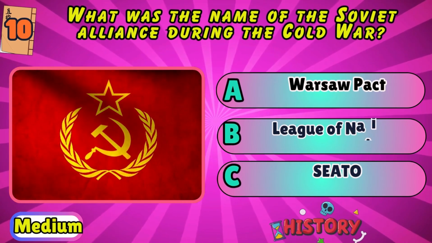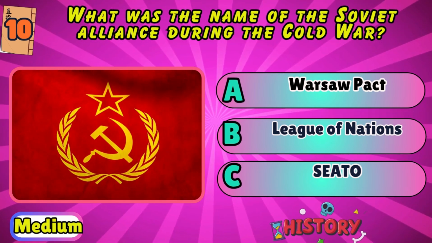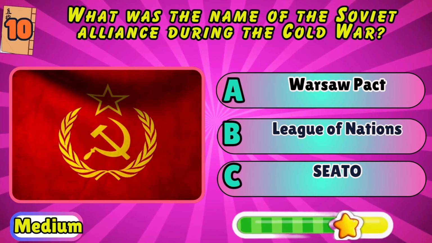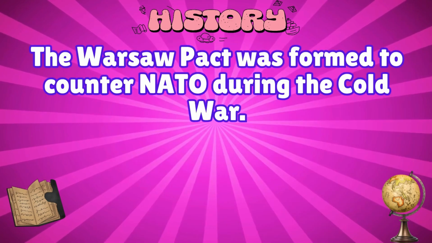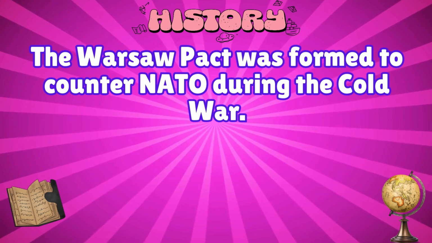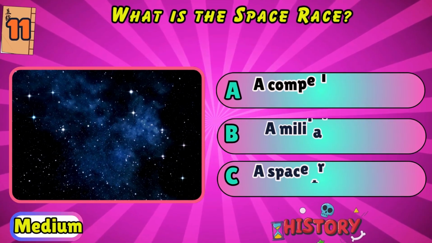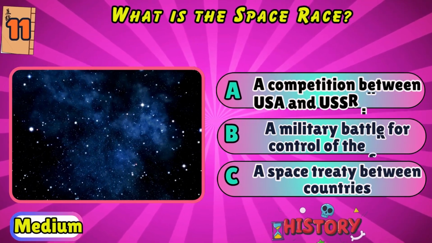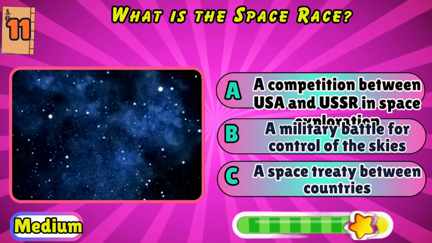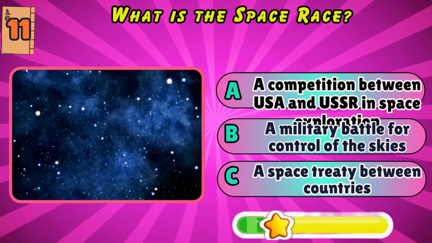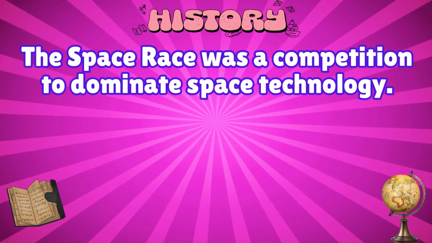What was the name of the Soviet alliance during the Cold War? Warsaw Pact, League of Nations, or SEATO? Warsaw Pact. The Warsaw Pact was formed to counter NATO during the Cold War. What is the space race? A competition between USA and USSR in space exploration, a military battle for control of the skies, or a space treaty between countries? A competition between USA and USSR. The space race was a competition to dominate space technology.